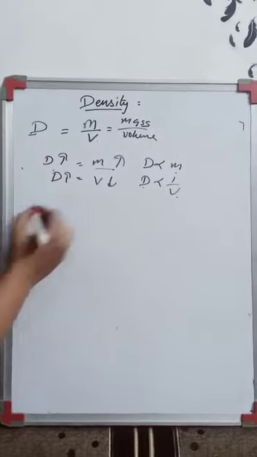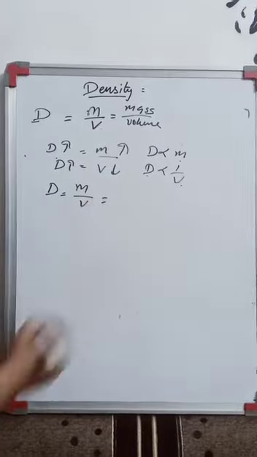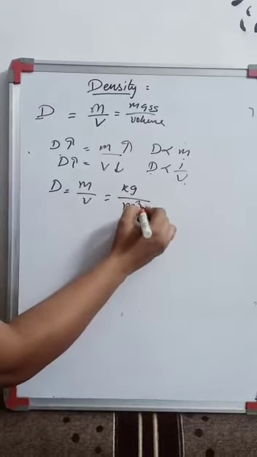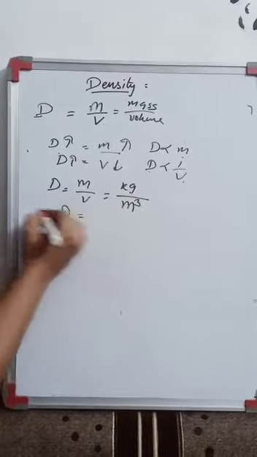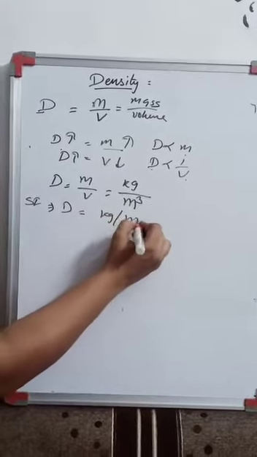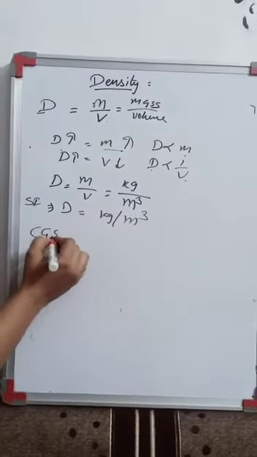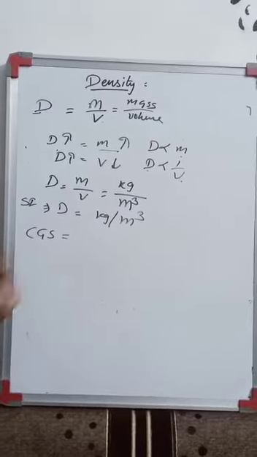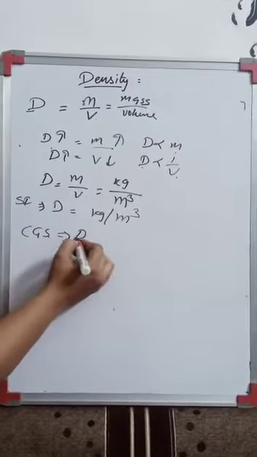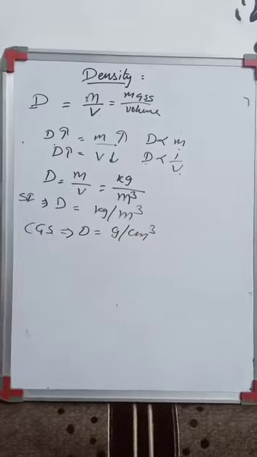So next is unit. I said density is mass upon volume. And what is the unit of mass? It is kilogram. And what is the unit of volume? It is meter cube. So the SI unit of density is kilogram per meter cube. This is SI. Next is the CGS unit. CGS stands for centimeter gram second. So the CGS unit of density is gram per centimeter cube, right?